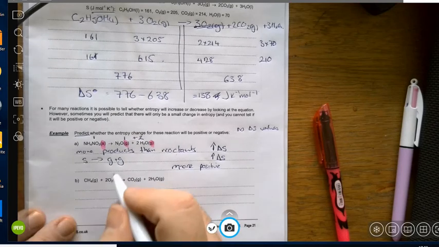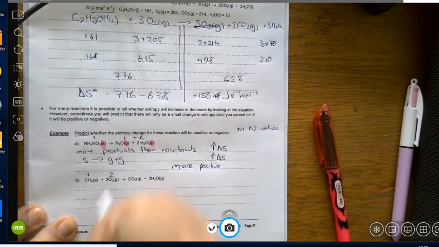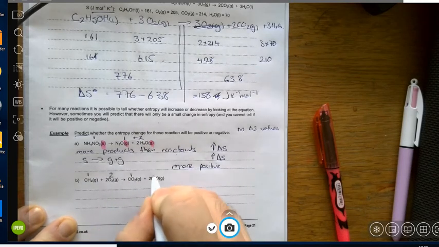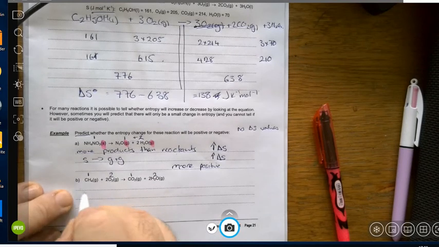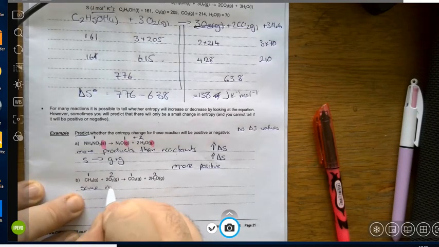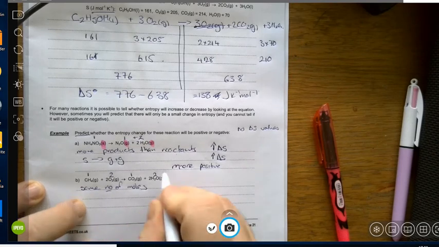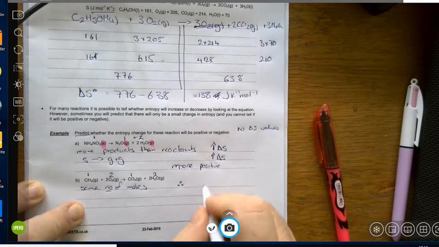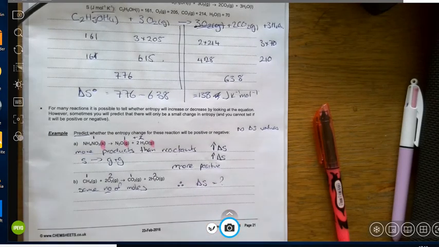Now, doing the second one, and this is one where I said we need to have a bit of a think about. I've got 1 mole of that, I've got 2 moles of that, I've got 1 mole of that, 2 moles of that. So, same number of molecules, therefore delta S equals, I'm going to put a question mark, I don't know.